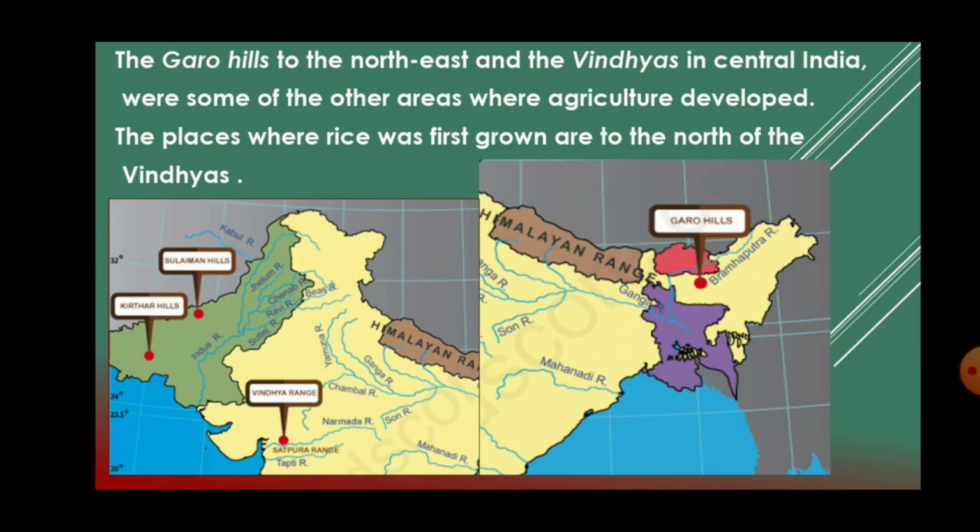The next picture, children, I want you all to locate the Garrow Hills in the northeast shown in the right side picture, and the Vindhya range, which is shown in the left hand side picture, which extends to the central region. The Vindhya region extends to the central part of India. So these are some areas where it was stated that agriculture was started. To be very specific, rice was first grown in the Vindhyas region.